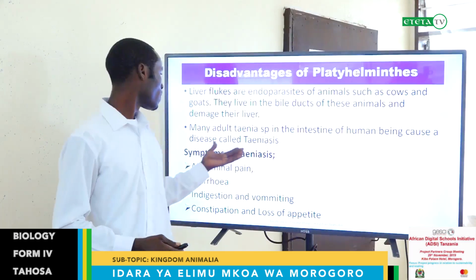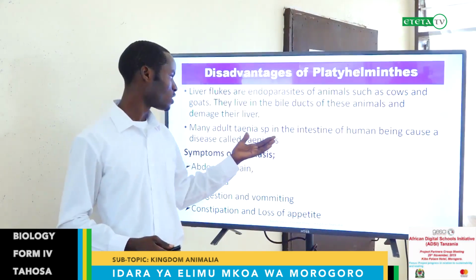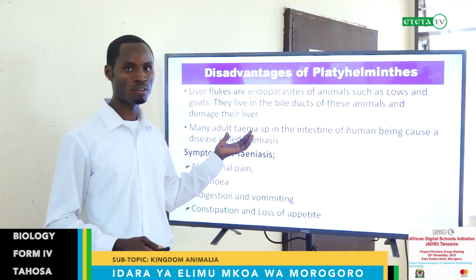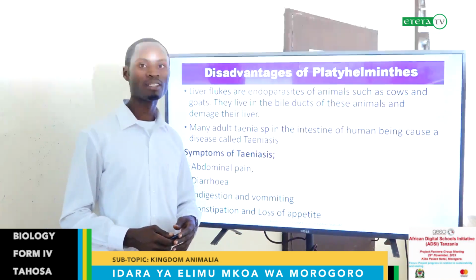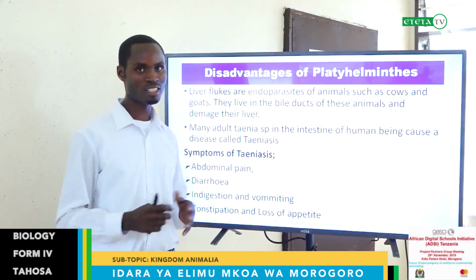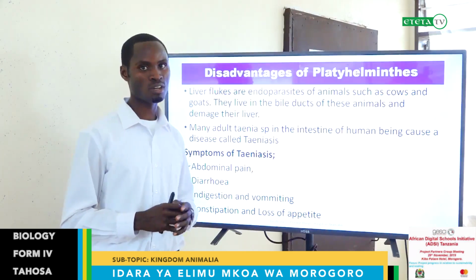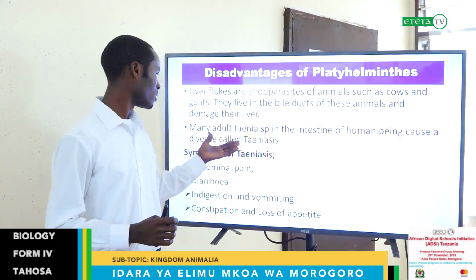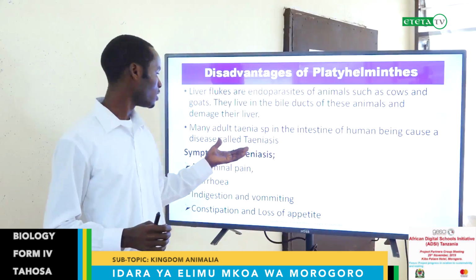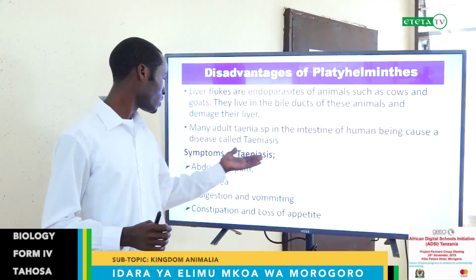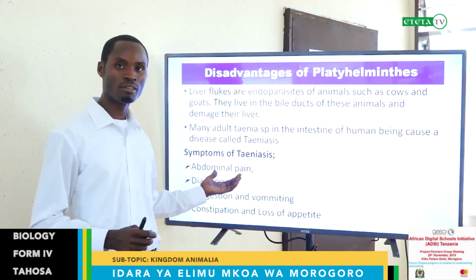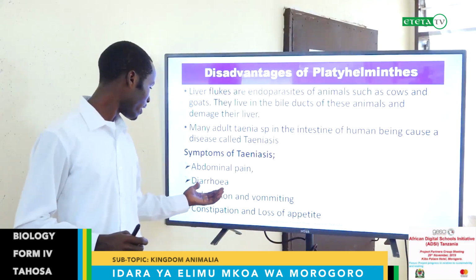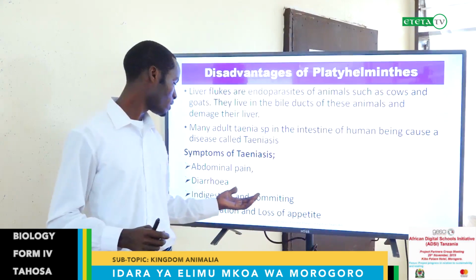Many adult Taenia in the intestine of human beings cause a disease called taeniasis. Taeniasis is a common disease which is caused by tapeworm which lives in our intestine. The symptoms of this taeniasis are abdominal pain, diarrhea, indigestion and vomiting.